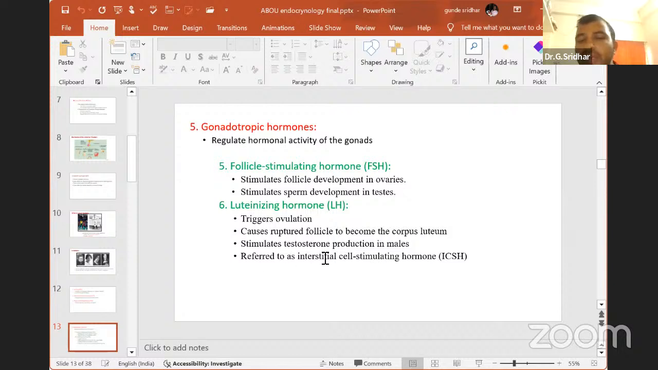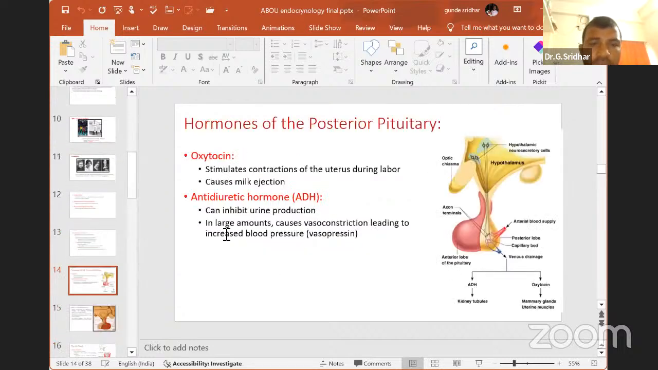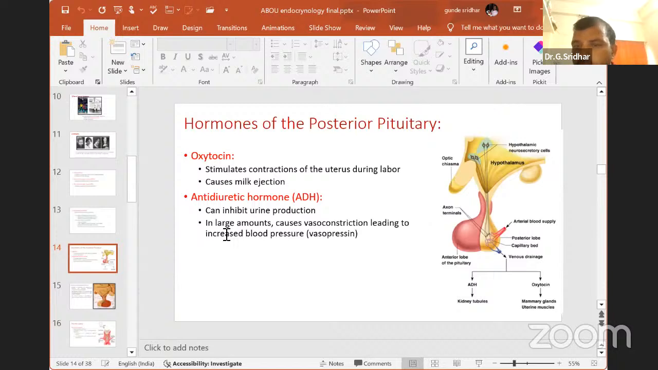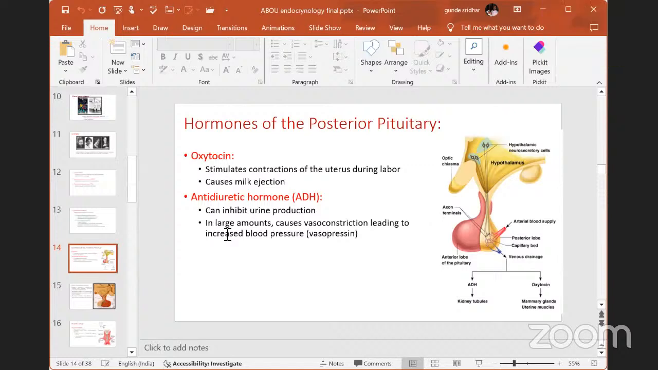It is referred to as interstitial cell stimulating hormone in the male, because it activates the interstitial cells, which you can also call Leydig cells, in the testis. These are the hormones released from the anterior pituitary. And the next, is it clear? All the students, anterior pituitary gland hormones, everyone understood? Yes, sir. Very good.